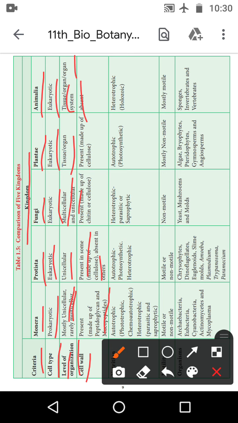Then in fungi it is present, made up of chitin and cellulose. Then in Plantae it is present, made up of cellulose. Then in Animalia the cell wall is absent, but the plasma membrane is present. So in animals, the cell wall is absent.